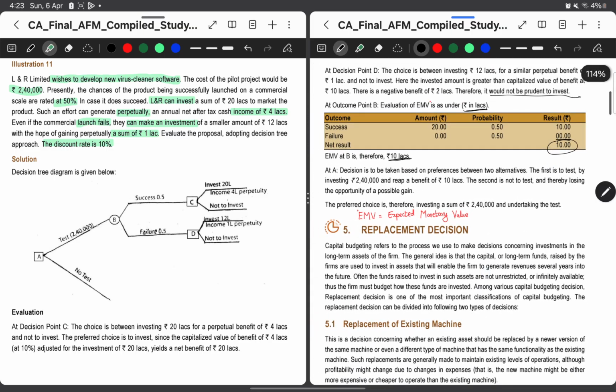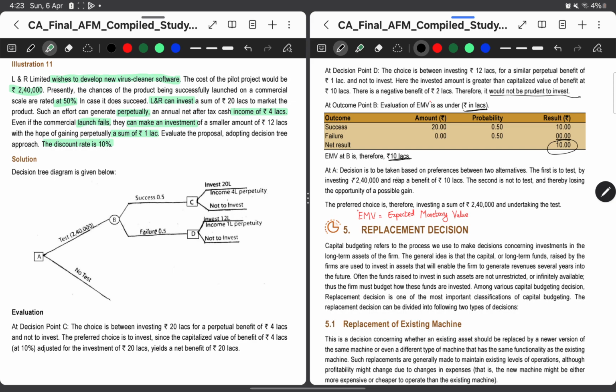So here it is based on the company's risk perspectives. As we can see, the outcome is 10 lakhs. We have to evaluate whether by investing 2,40,000 the 10 lakh benefit is worth it for me or not, right? So it depends on the entity. In ICAI they've given an answer like this.